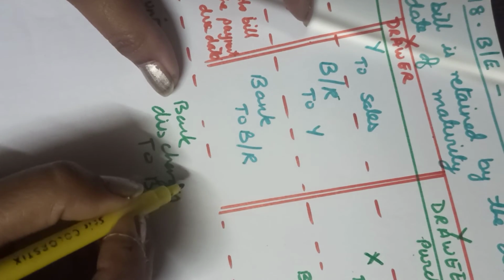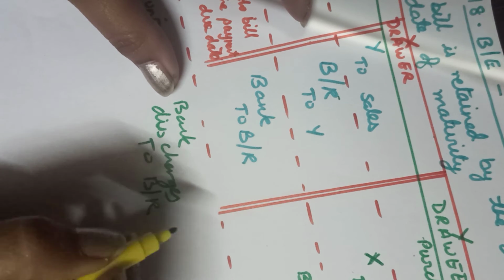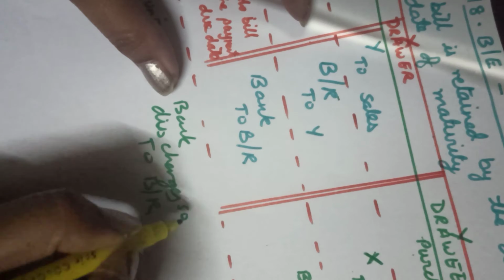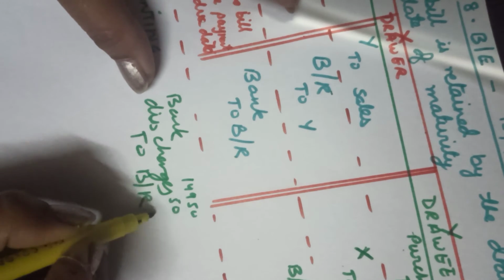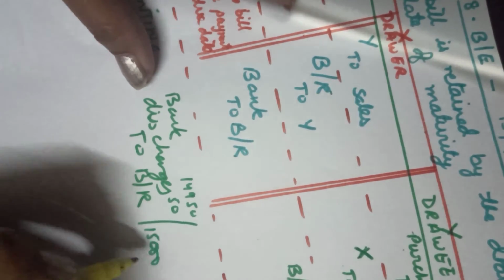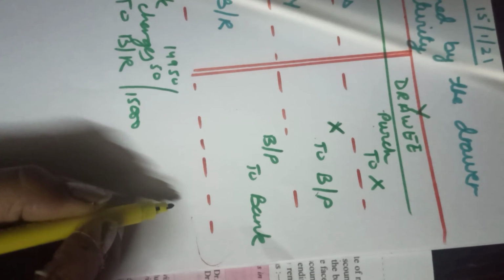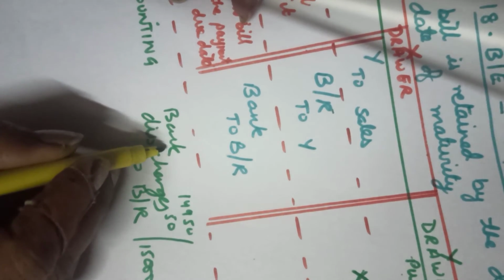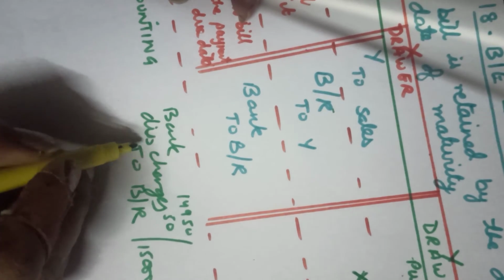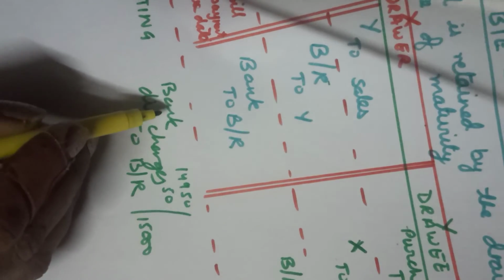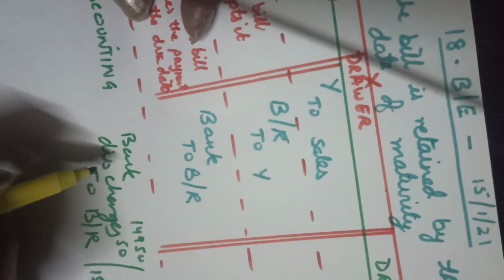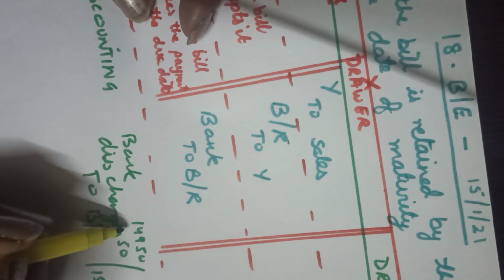Supposing for 15,000, he may receive 14,950. 50 rupees is supposing taken as the discounting charges. So he will get 14,950. 50 has been charged, and the bill was written for 15,000. And for Y, when the payment is being taken from the bank by X, Y has nothing to do. There will be no entry in the books of Y. This is between X, the drawer, and the bank. X is giving the bill to the bank and taking the payment from the bank.